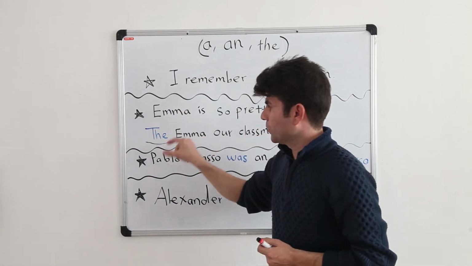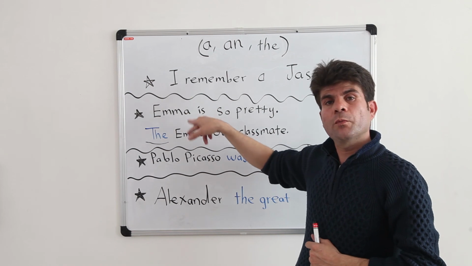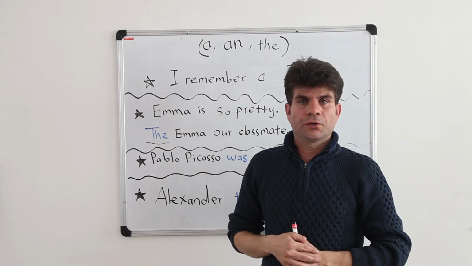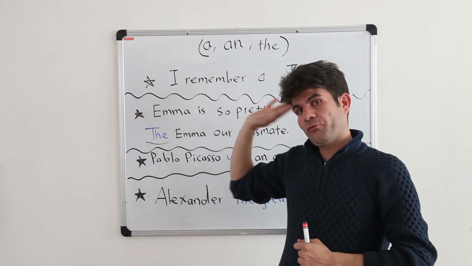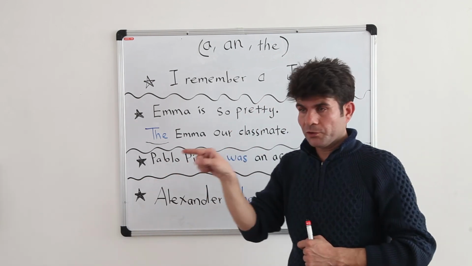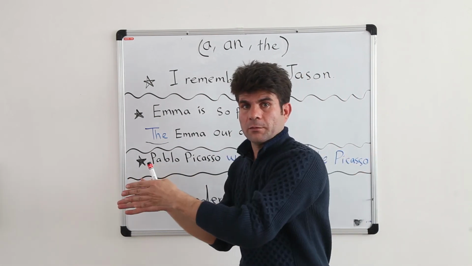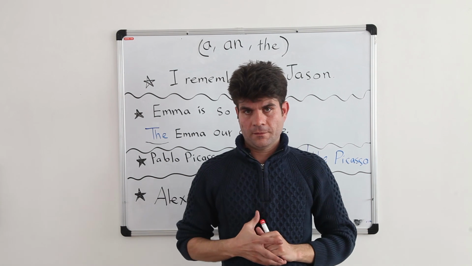In this part, we use article the before Emma because we have two persons called Emma. One that is so famous in the world and one that is our classmate. We want to get our friend's attention that we're going to talk about this Emma, not the other one.